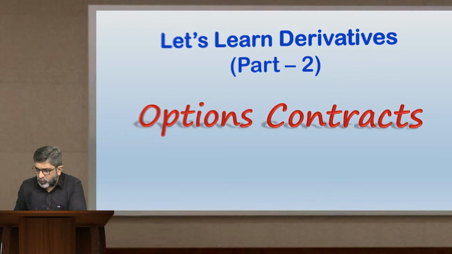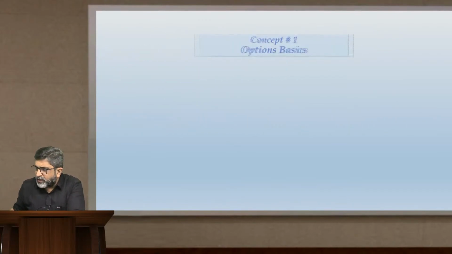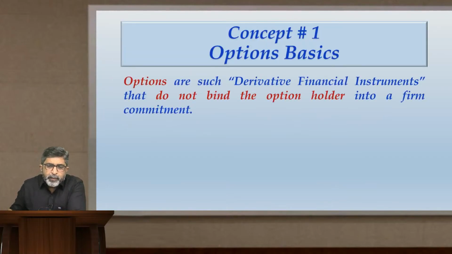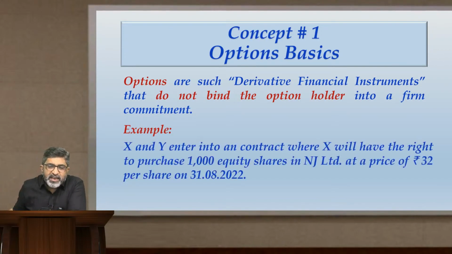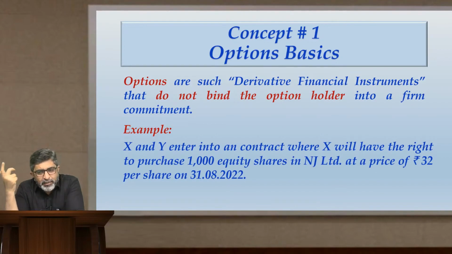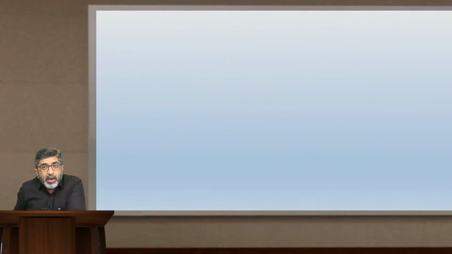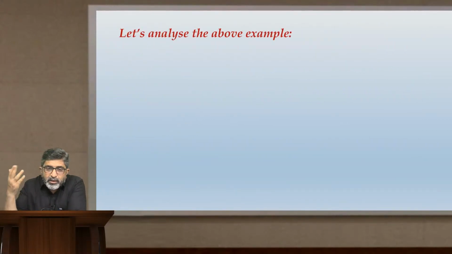So let us go into the details of option contract. We begin with the basics of options. Options are such derivative financial instruments that do not bind the option holder into a firm commitment. Let us take an example. X and Y enter into a contract where X will have the right to purchase 1000 equity shares in NJ Limited at a price of rupees 32 per share on 31/8/2022. So as per the contract, you have the right to purchase the shares in that company.